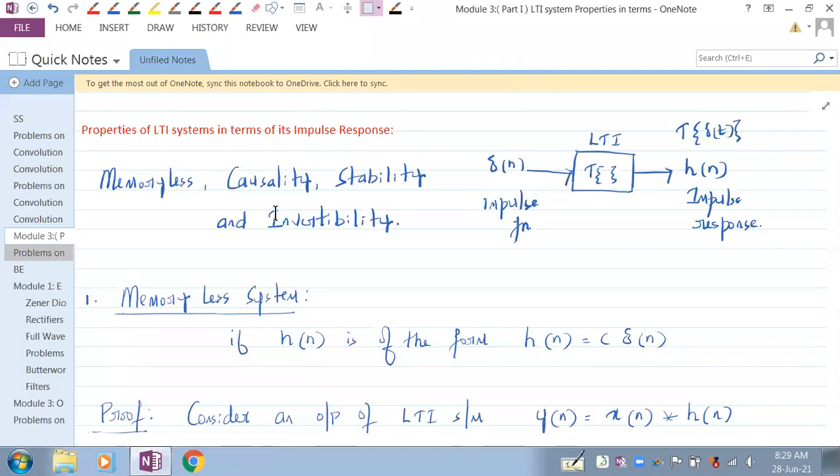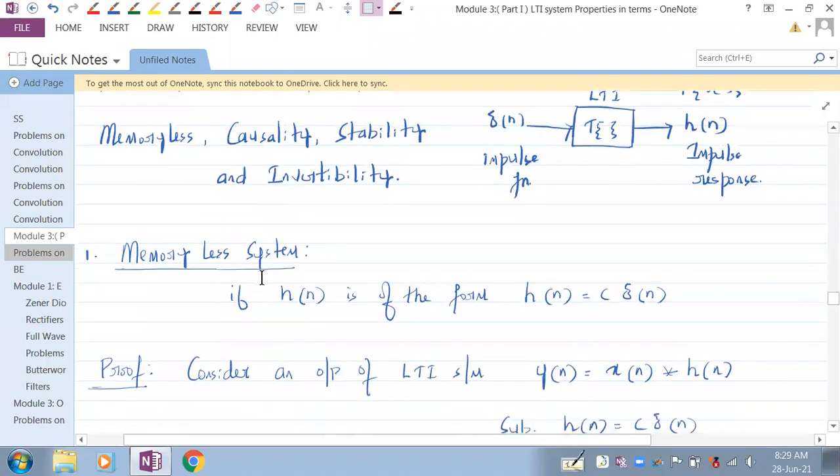Earlier we have done it wherein, suppose a system output is given, we used to say y of n is the output, and the output is depending on the present value of input or past value of input, so whether the system has memory or it is causal, or it is stable. We used to say by seeing the output of the system. Now we'll be doing the same by seeing the impulse response of the system.